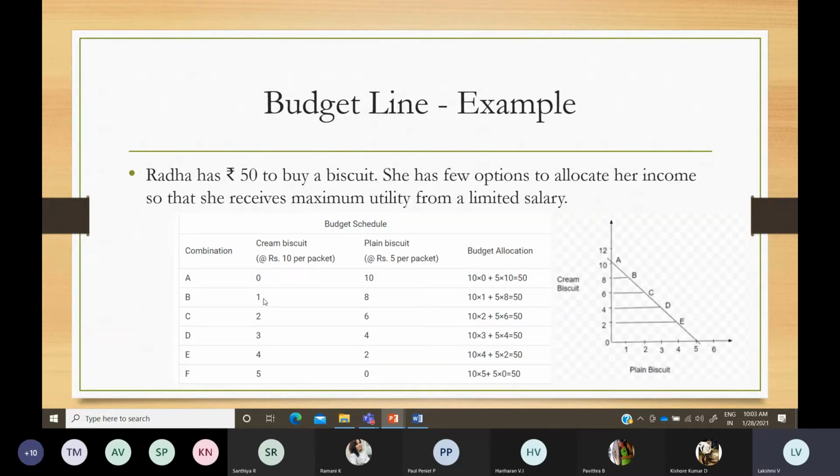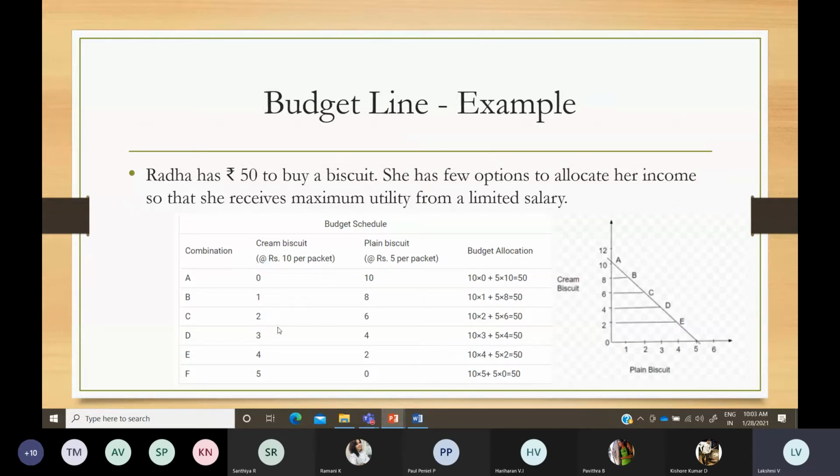Similarly, one packet of cream biscuit is 10 rupees. Price into quantity, the per unit cost is 10 rupees. So buying one packet is 1 into 10, 10 rupees. Then you can buy only 8 packets of plain biscuit, which cost 5 rupees per packet. So 8 into 5 is 40 rupees. So 10 plus 40 is 50.